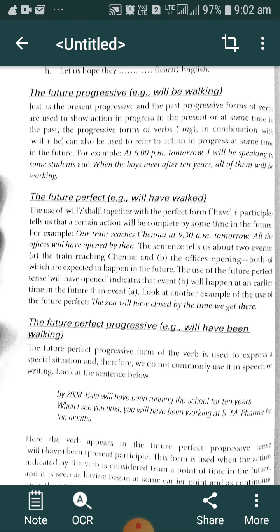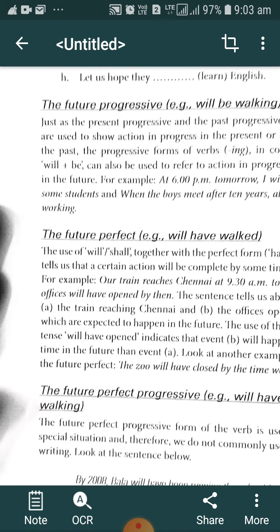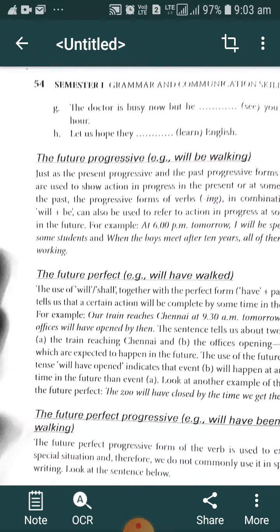So today we are going to discuss the future progressive tense. Just as we have seen in present progressive tense, at a particular time in the present, at the moment of speaking, if something is going on, we describe that action with the help of present progressive tense.